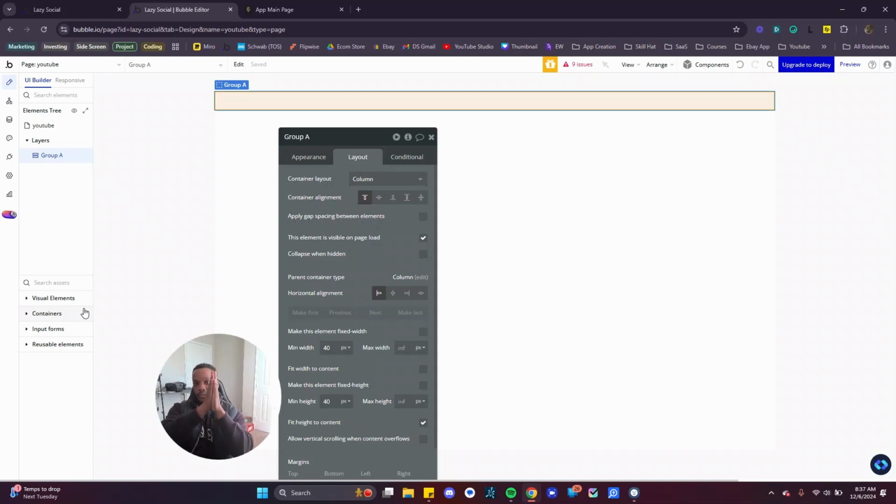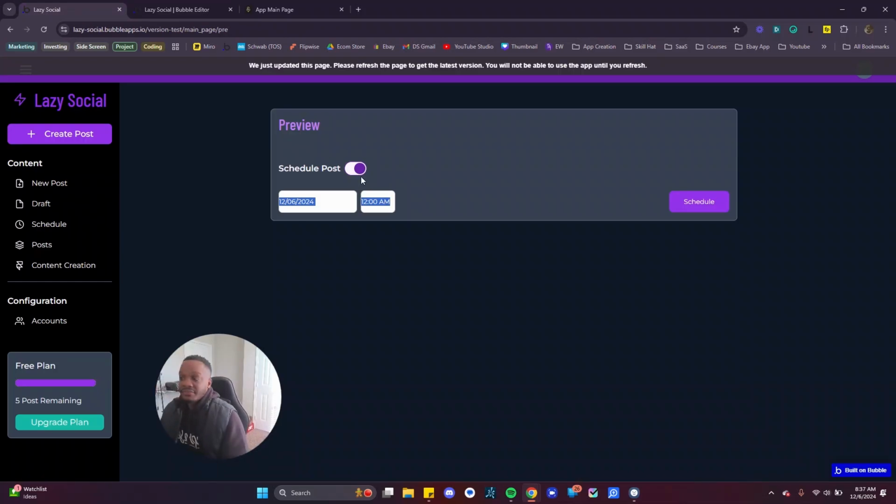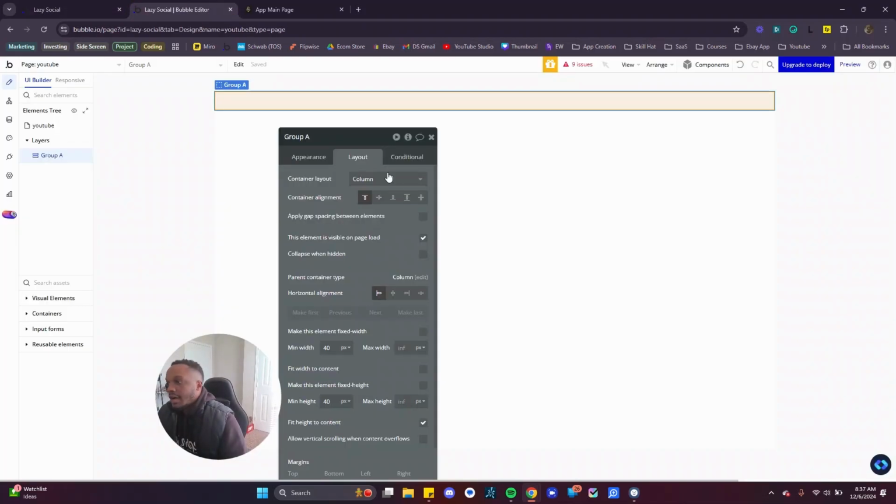If it's a column, they stack above one another, rows side to side, but Align to Parent allows them to overlap each other. And that is how we're going to get this effect, because we have something overlapping.